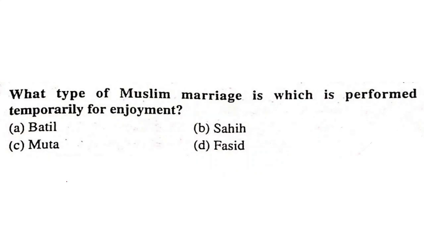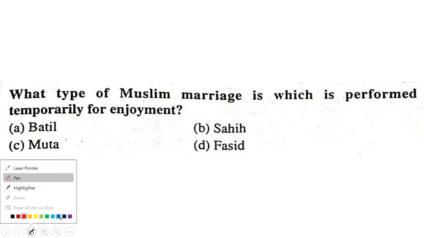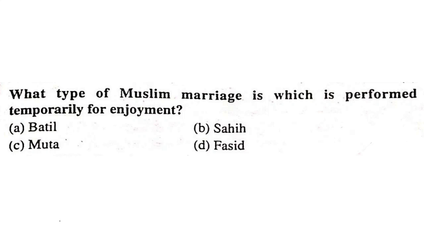What type of Muslim marriage is performed temporarily for enjoyment? Batil, Shahi, Muta, or Fasid. Batil means void, Shahi means valid, and Fasid means irregular. And Muta is the form of marriage which is performed temporarily for enjoyment, and this can be for 1 day, 1 month, 1 year, or whatever period is mentioned in the contract. So Muta is the answer.